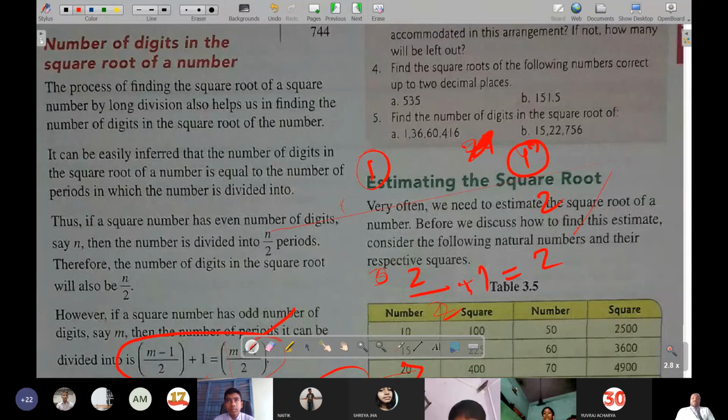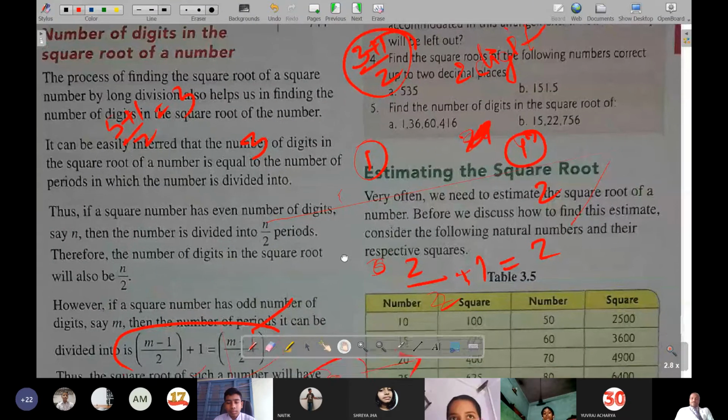Now if the number is of 3 digits, then the square root will be of 3 plus 1 by 2 digits. That means 2 digits will come. If 5 digits, then it will become 5 plus 1 by 2 digits. That means 3 digits. This is the formula. Here it has been shown also.